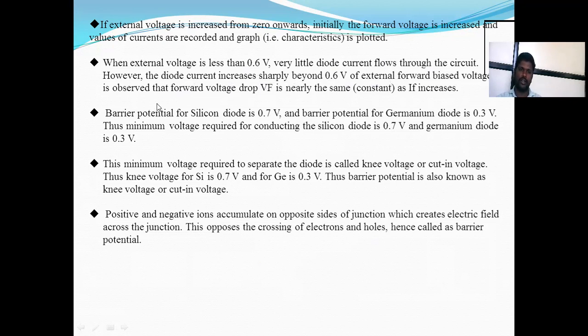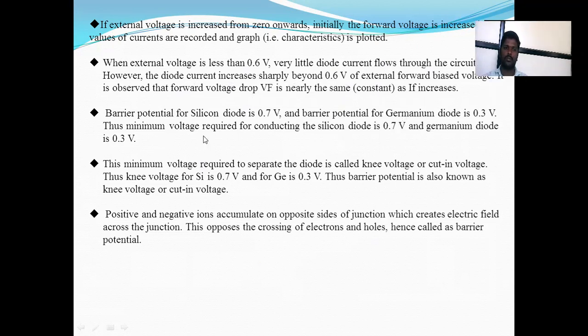It is observed that the forward voltage drop is nearly the same as the forward current IF increases. The barrier potential of the silicon diode is 0.7 volt and of the germanium diode is 0.3 volt. This minimum voltage required for conduction is called the knee voltage or cut-in voltage. This barrier potential is also known as the knee voltage or cut-in voltage.